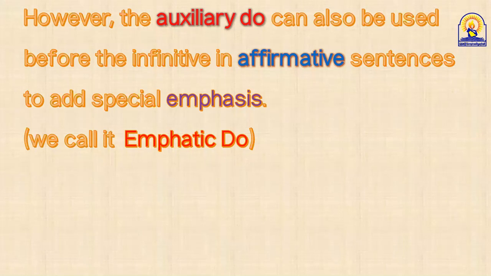But this time it's used to make or to add special what? Emphasis. What does it mean, emphasis? When I want to assure something, أو to assure, يؤكد يا شباب, I use do or does or did before the main verb in positive or affirmative statement.